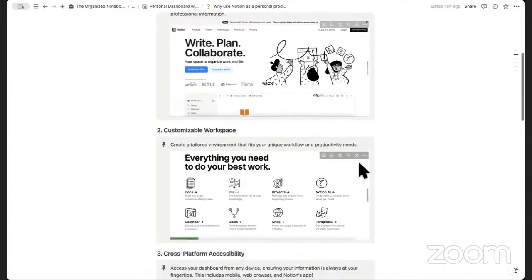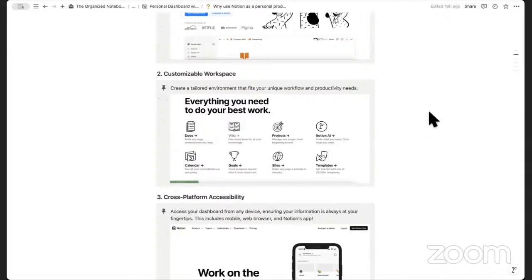The next thing is that it's a customizable workspace. You can create a tailored environment that fits your unique workflow and productivity needs. As I mentioned before, it allows you to make sure that this is your own space and it's tracking what you need. A lot of other productivity apps and tools usually have a fixed system that you use, and then you don't use the parts that you don't need. But with Notion, you can build things from complete scratch.